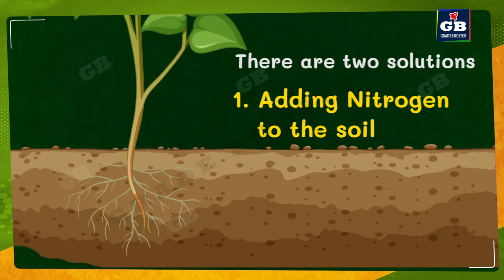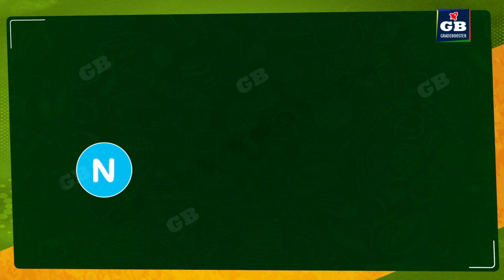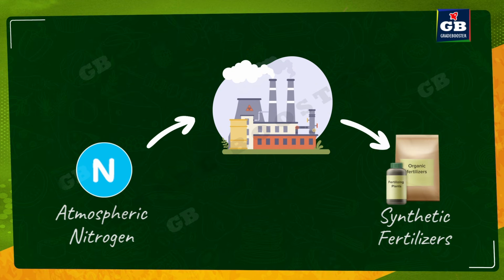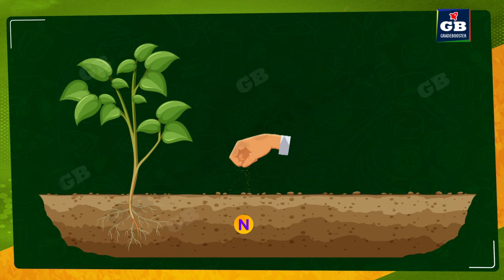One, we need to artificially add nitrogen to the soil. How can we add nitrogen to the soil? The atmospheric nitrogen is collected by the factories, and these factories make the artificial fertilizers, that is nitrogenous compounds. So these fertilizers are sprinkled in the fields.